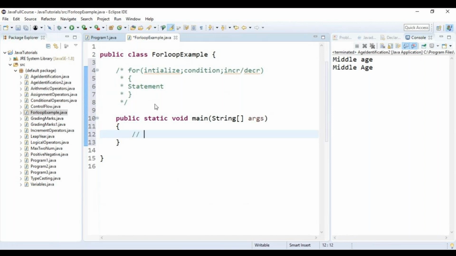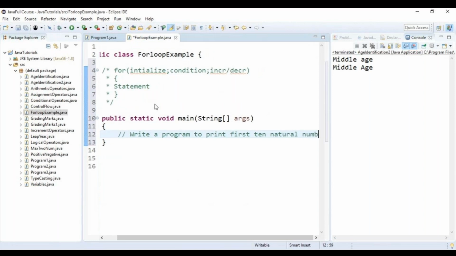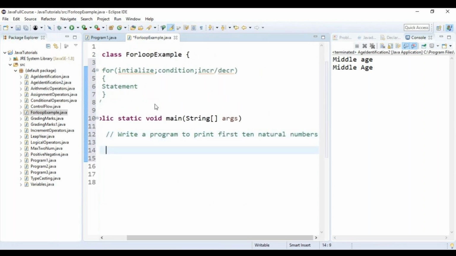Write a program to print the first 10 natural numbers. I want to display the first 10 natural numbers.